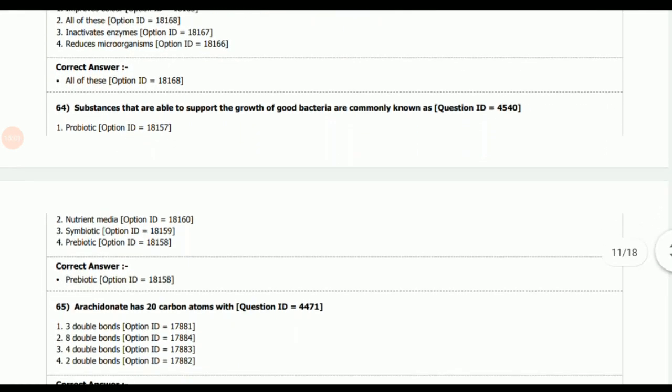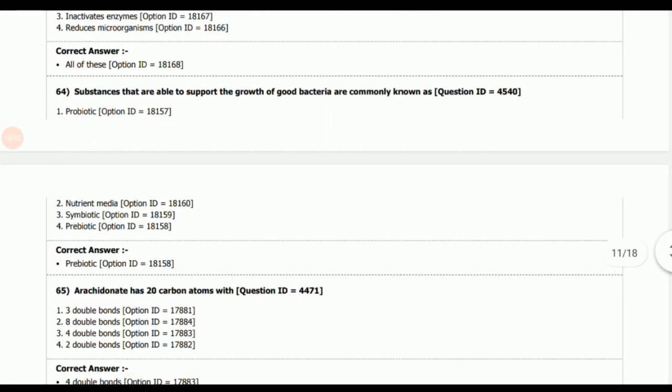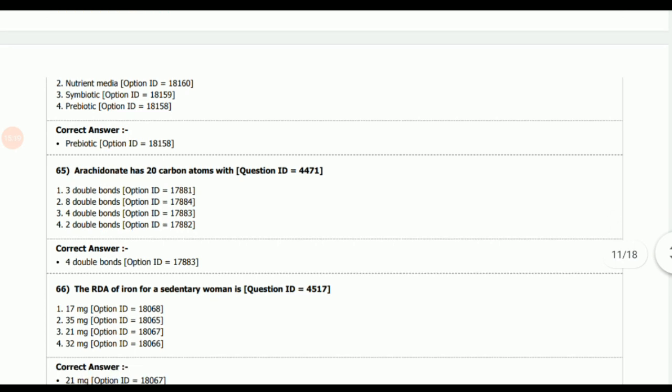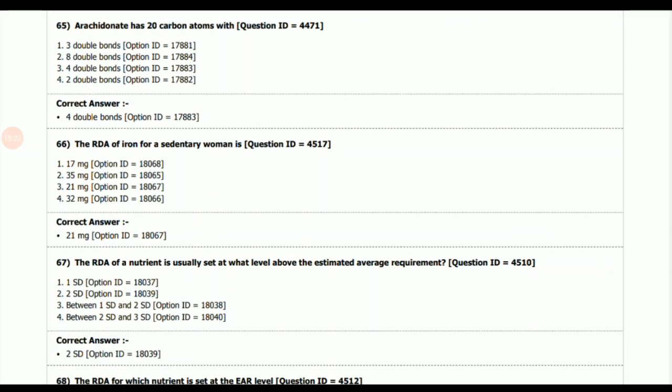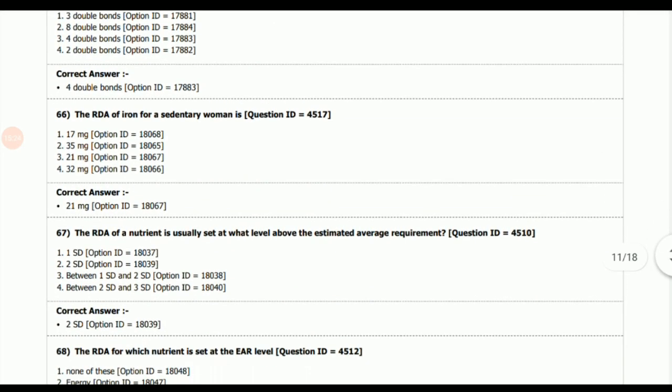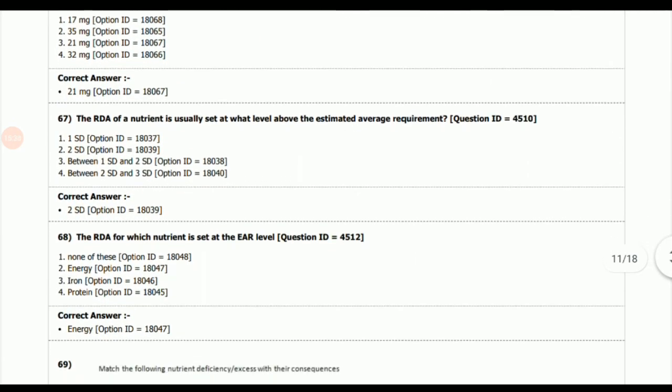The next question, substances that are able to support the growth of good bacteria are commonly known as, so the answer is prebiotic. Next question, arachidonate has 20 carbon atoms with, the answer is 4 double bonds. It has four double bonds at 4 different carbon atoms. Next question, the RDA of iron for a sedentary woman is, the answer is 21 mg. Next question, the RDA of a nutrient is usually set at what level above the estimated average requirement? The answer is 2 SD.